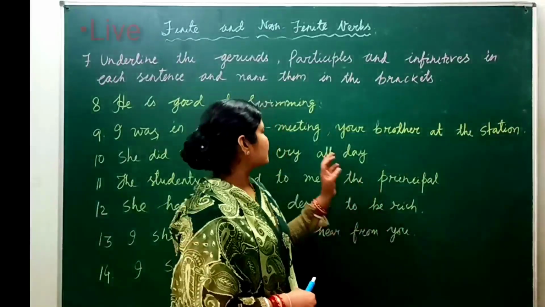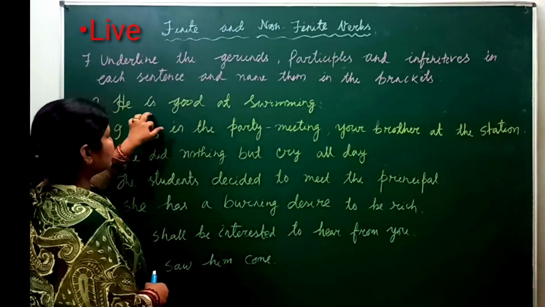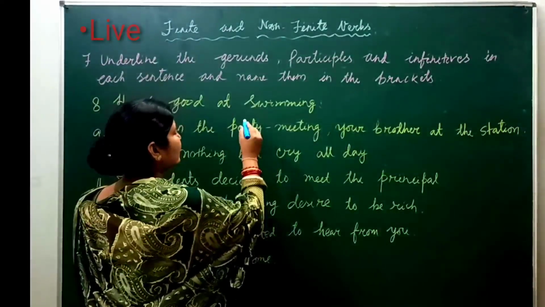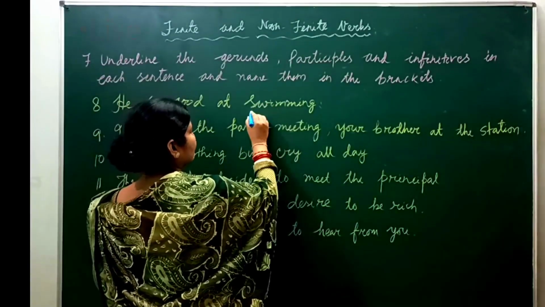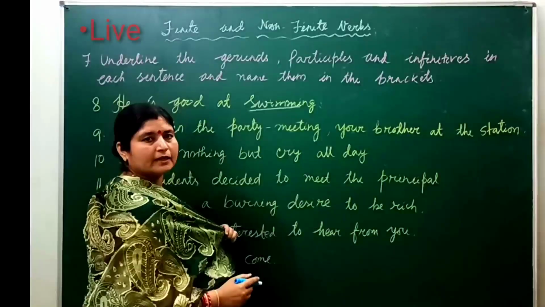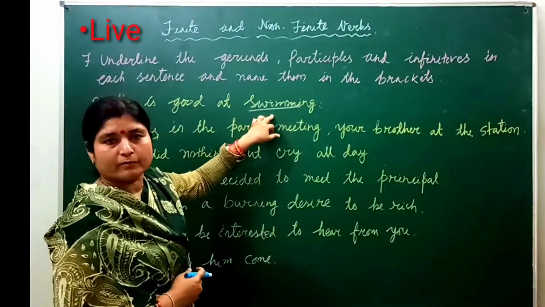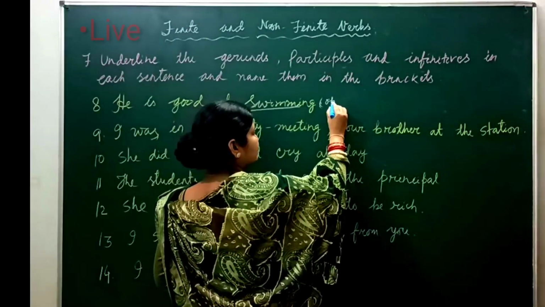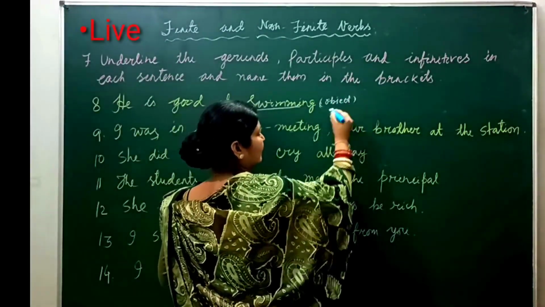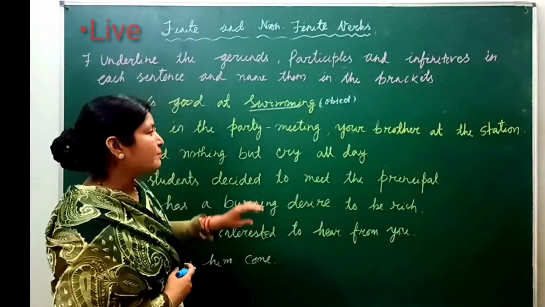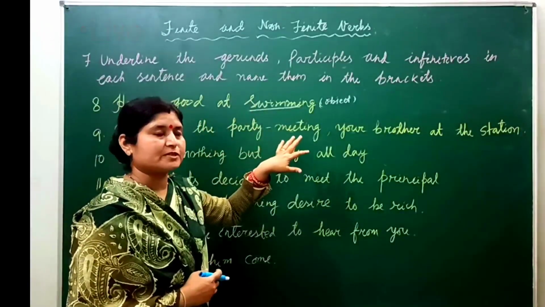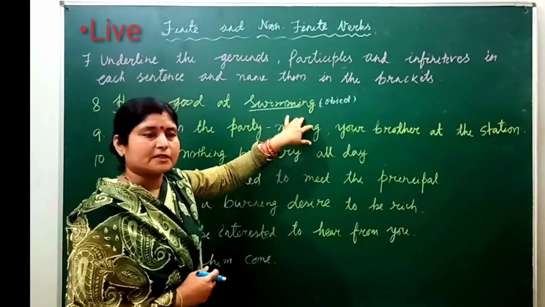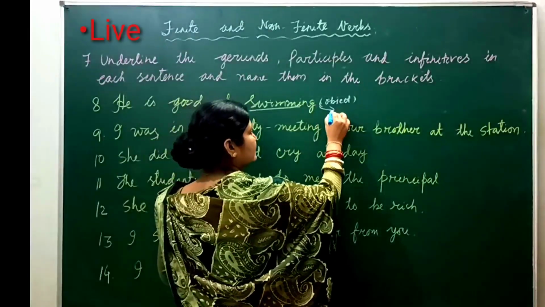My dear students, next one. He is good at swimming. So swimming is a verb, but here it is used as the object. So the gerund means it can be used as the subject or as an object. So here it is known as gerund.